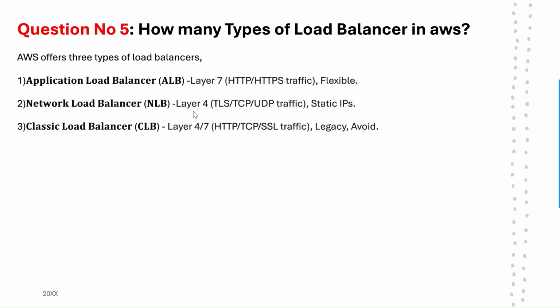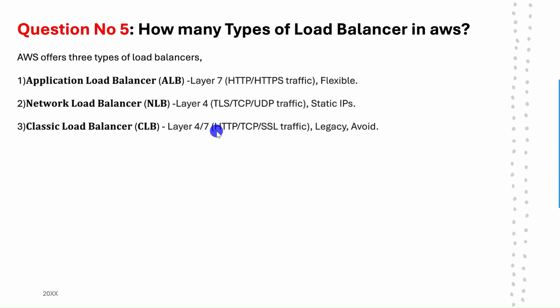The network load balancer is a layer 4 load balancer. It handles TLS, TCP, and UDP traffic and static IP. Then the classic load balancer works on both layer 4 and layer 7, and it handles HTTP, TCP, and SSL traffic.